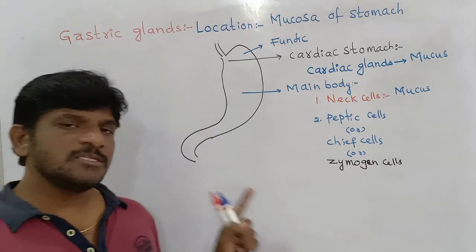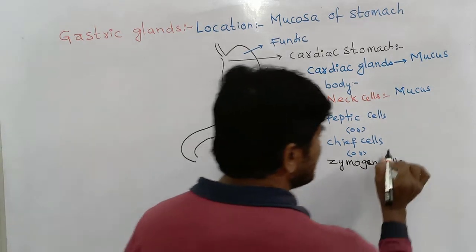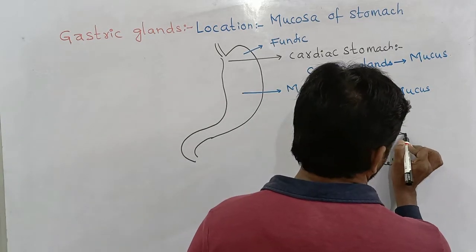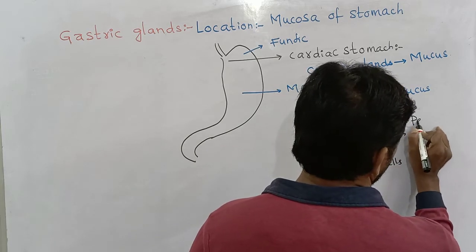Peptic cells or chief cells or zymogen cells secrete inactive proteolytic enzymes. One is pepsinogen.